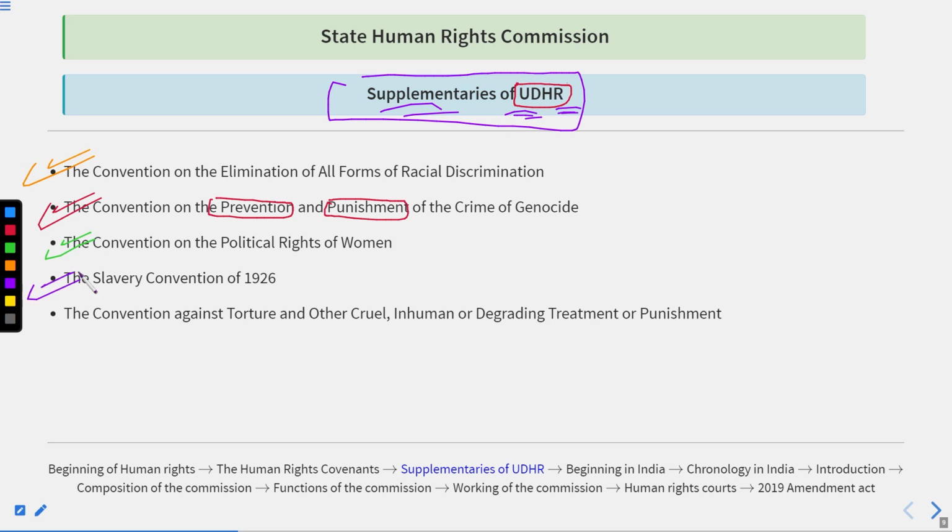Thereafter, the Slavery Convention of 1926, and the Convention against Torture and Other Cruel, Inhuman, or Degrading Treatment or Punishment. Got it?